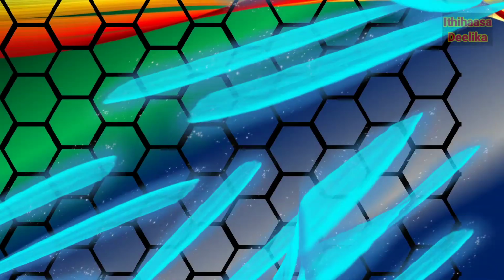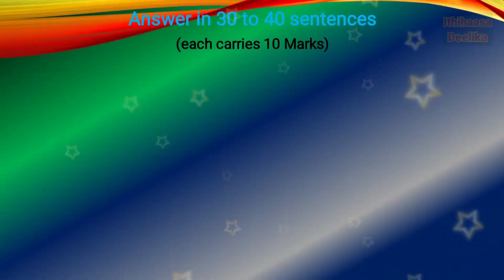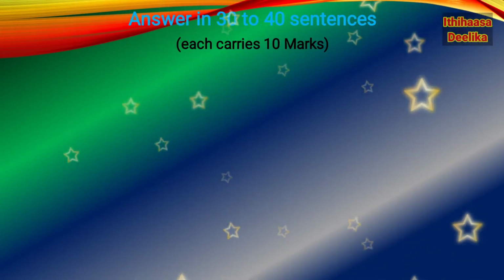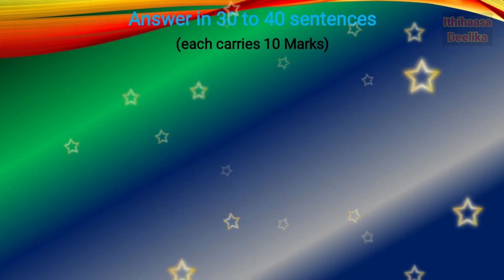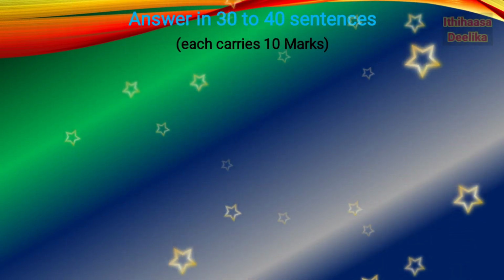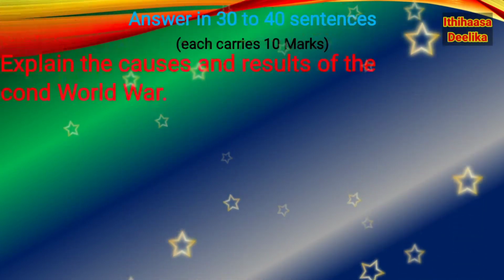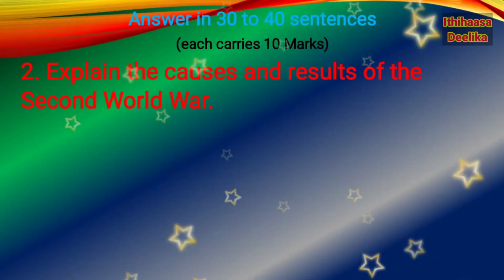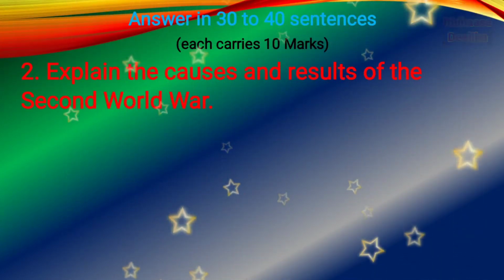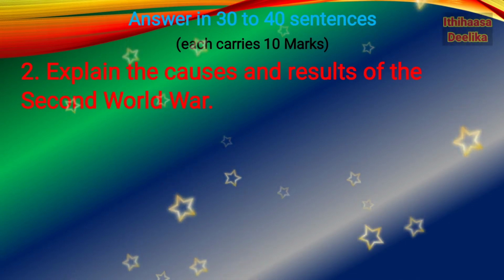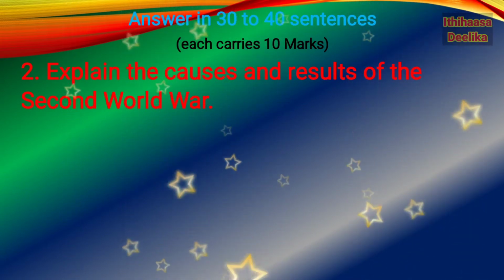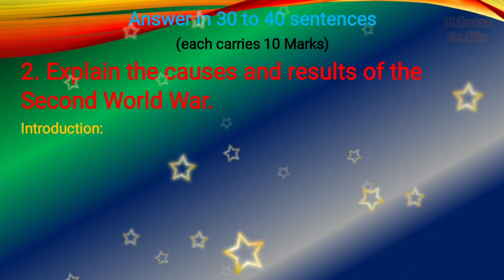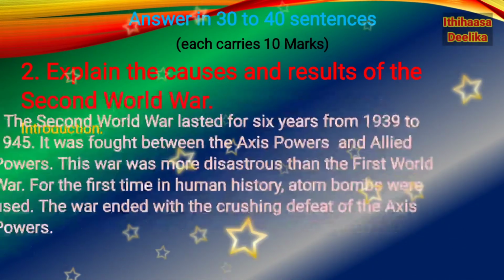Then part 4, answer in 30 to 40 sentences. So 10 marks question, therefore write in 30 to 40 sentences. Question number 2, according to your textbook, explain the causes and results of the Second World War.